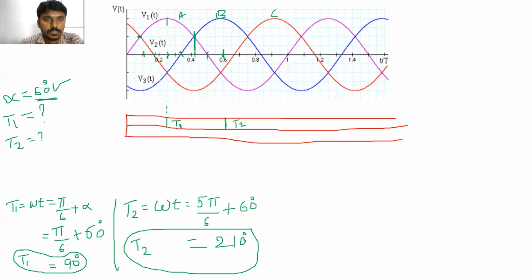So here T1 is turned on from this point. And up to what time is the T1 turned on? The T1 is turned on up to when the phase voltage is positive. When the phase voltage goes negative, automatically it will be turned off. Clear? Is it right? So next, when is T3 turned on? Please tell me.